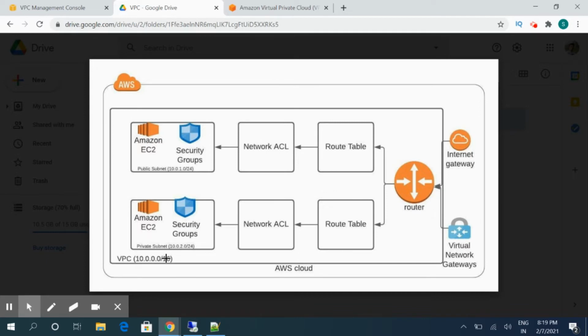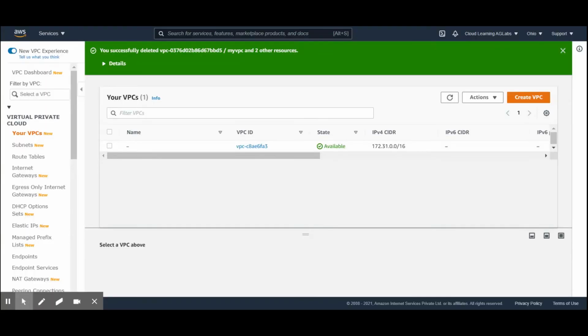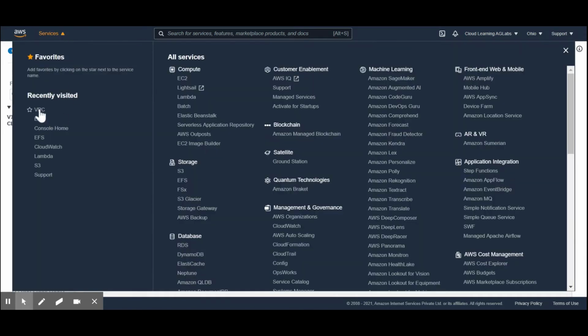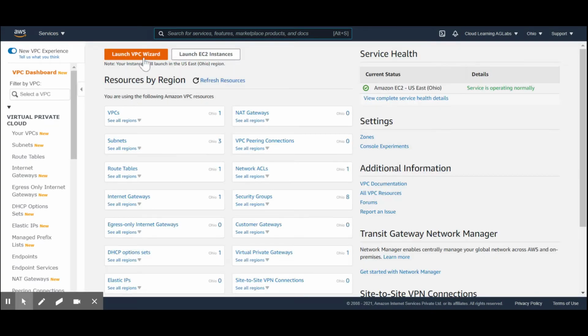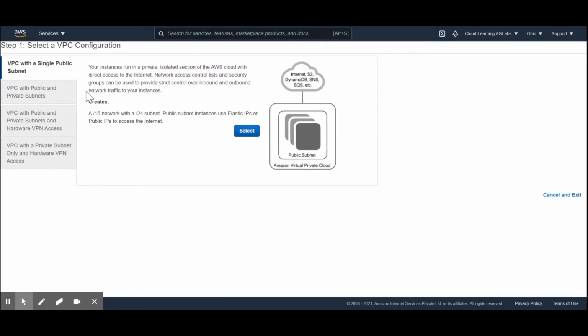So we will be diving into the console and we'll be creating our first VPC. So now we are at the console level. Let's go first to the VPC section and the dashboard. On the dashboard itself, there is a utility created by AWS, the Launch VPC Wizard. These are the generic templates which AWS has provided, and based on these templates, you can create your VPCs.